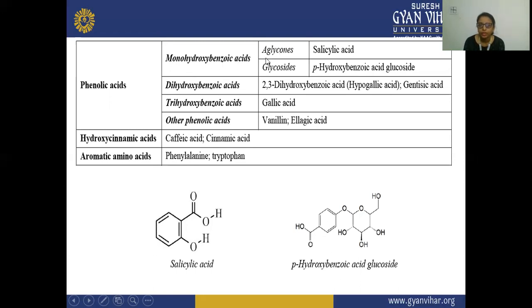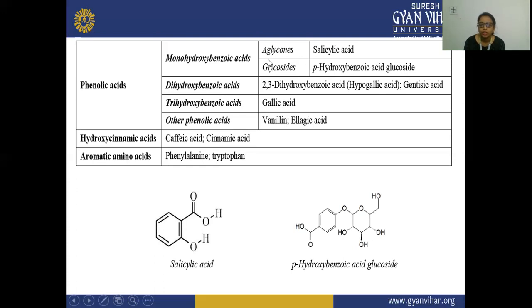And the example is your aglycone and glycosides. In your aglycone, the example is your salicylic acid, and the glycoside is p-hydroxybenzoic acid glycoside. So here, this is the example of monohydroxybenzoic acid. There are the two types: aglycone, and secondly, your glycosides. In your aglycone, this salicylic acid is present, and in your glycoside, this p-hydroxybenzoic acid glucoside is present. Secondly is your dihydroxybenzoic acid.